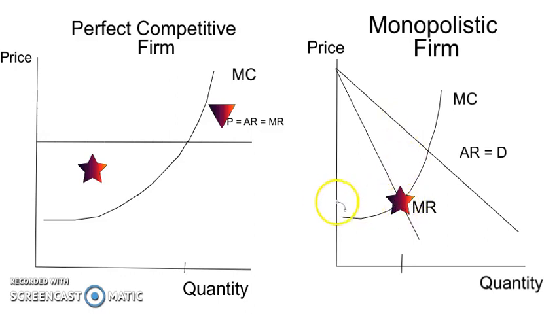So this is not the price. If we move to the left to the price curve from here, this is not the price. The price is what people will pay in the market for this quantity. So we need to move up until we get to the demand curve, and then we see that, based on this quantity, they are willing to pay that price. Okay, so that's the price, and that is the quantity.